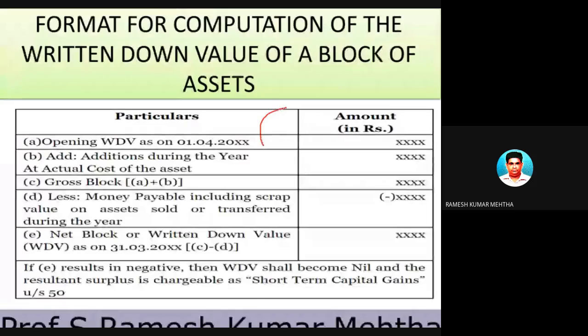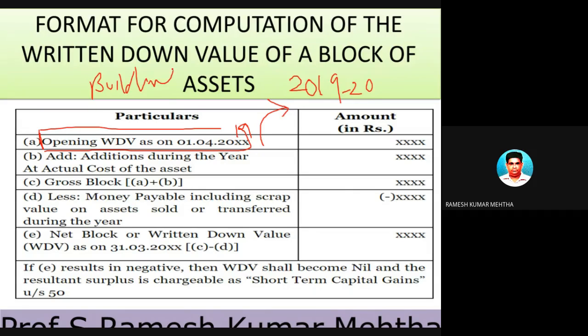Okay. So first you will be given on 1/4/2019, because we are solving the problems of financial year 2019-20. So let's take a block of buildings, and the depreciation rate is some 20 percent, for example.